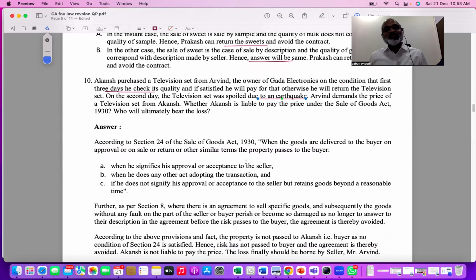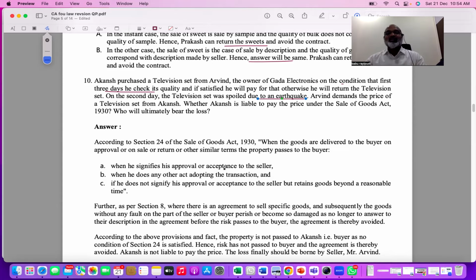Sometimes the seller allows the buyer to take the goods on sale or approval. And what does that mean? When the buyer intimates that he is willing to take the goods, or when the buyer starts using them without intimating, or when the buyer keeps them even after a reasonable time without informing, then we assume sale happened. So the concept is the buyer has taken the goods and is supposed to intimate. If he did not intimate within a reasonable time, then we come to the conclusion that yes, sale happened.